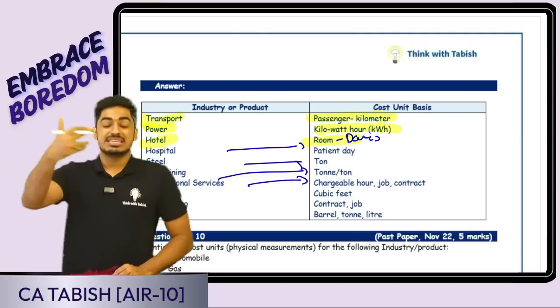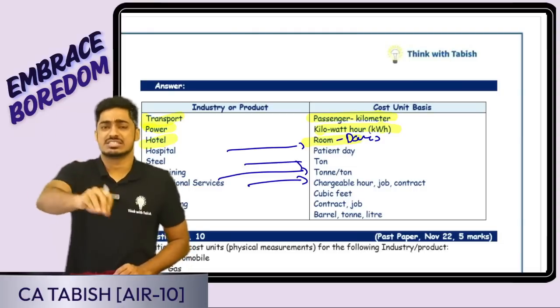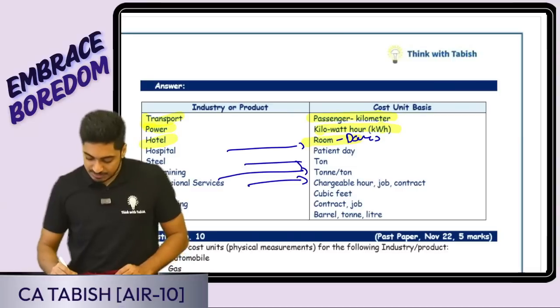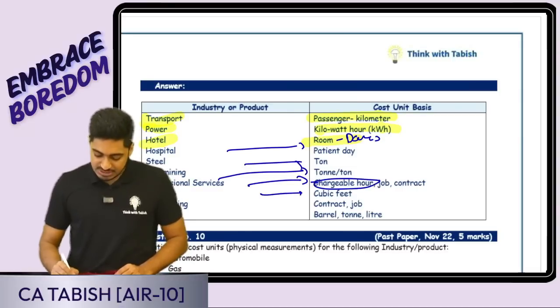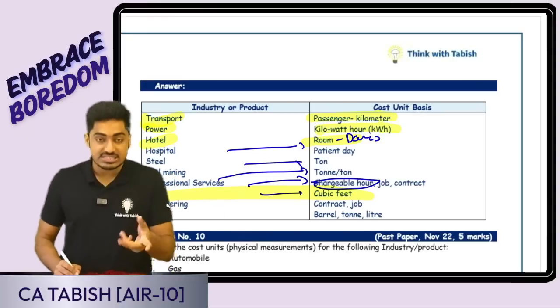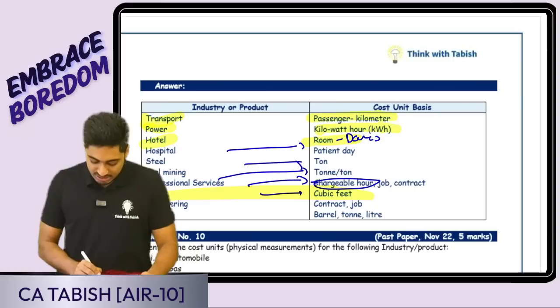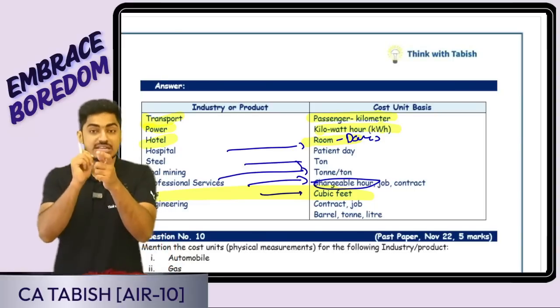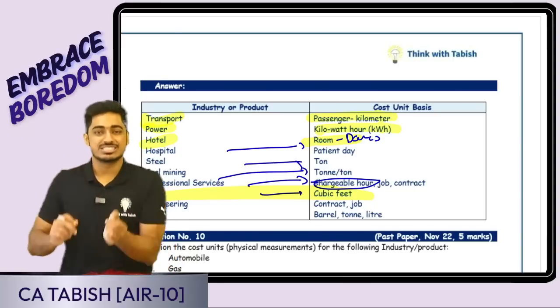Say for example, a CA is charging. 1 hour he is working, less charge. 10 hours he is working, more charge. It is based on the billable hours. Gas means cubic feet. This could be important. Engineering, per contract I'm charging. Oil, it is in terms of barrels or tons or liters. Whatever you feel is new or different or unique, just make a quick note of it.